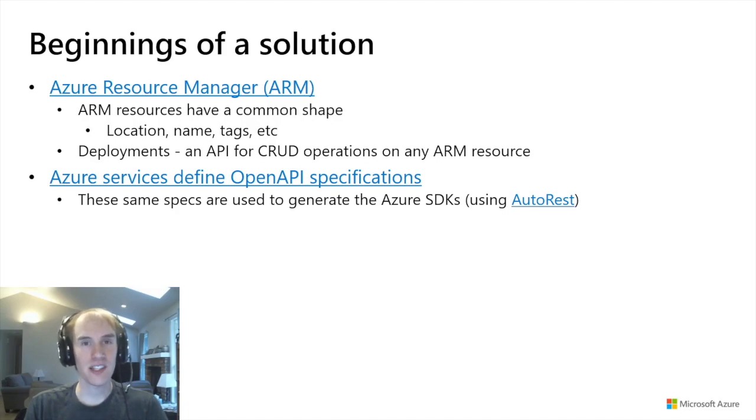Because all of the SDKs are already generated from the existing OpenAPI specifications. So this is a road that we've traveled before with respect to how can we scale out to match the size of the cloud. And the answer is with some code generation.